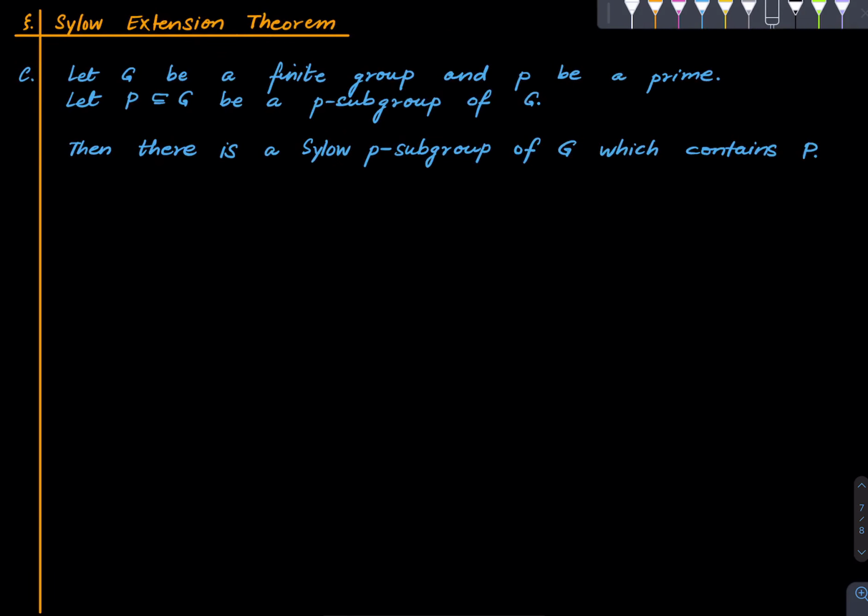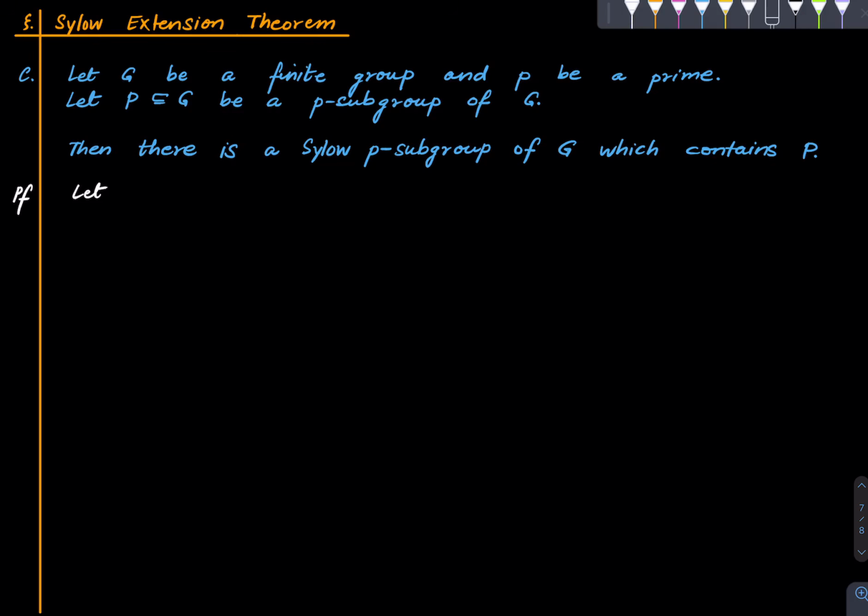There is more. I think this is the last thing. So this is called the Sylow extension theorem. It says that suppose we have a finite group G, P is a prime, and capital P is a P subgroup of G. Then there is a Sylow P subgroup of G which contains P. So we have a P subgroup. The theorem says that there is some Sylow P subgroup which contains P. So you can kind of extend a P subgroup to a Sylow P subgroup. That's what it does. And this is also clear because, so here is the proof.